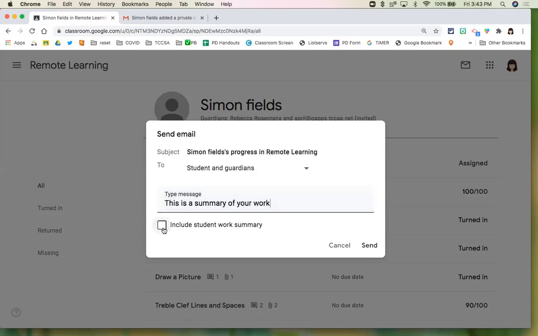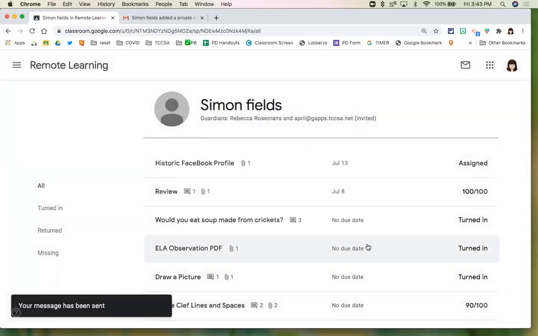Okay, and then look at that, a checkbox. Include the student work summary, and I just hit send. All right, so now that student and that parent will get a special email.